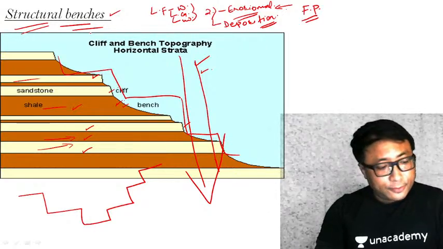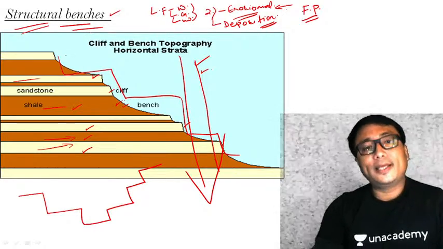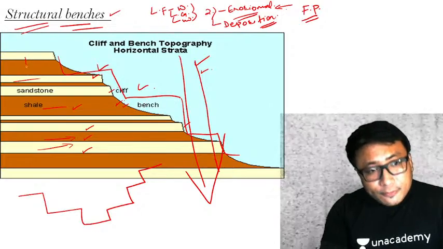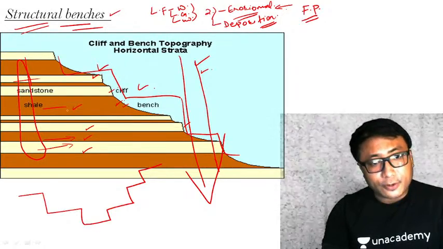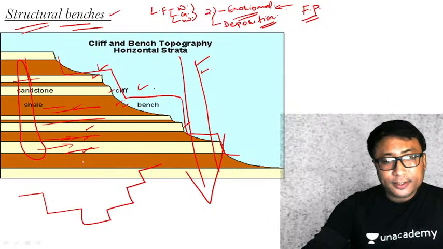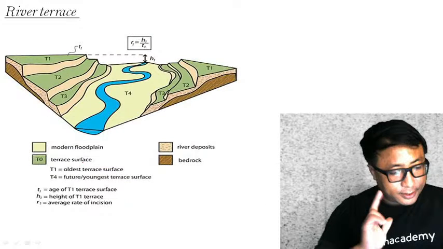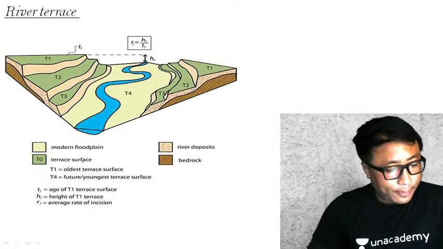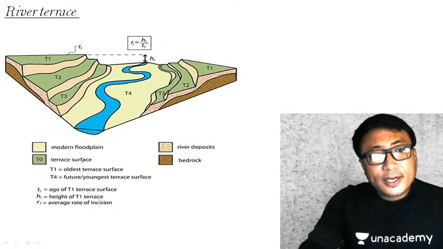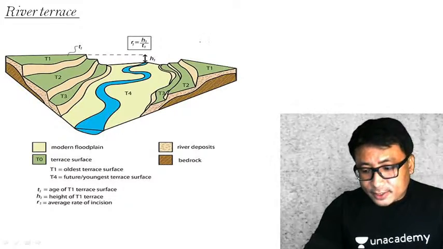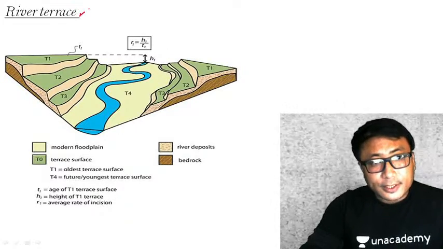Now, it is very important to know why such a structural bench occurs. Here it is because of the orientation of this rock, horizontally soft and hard. You see here, the importance of this you will come to know from this. The next type of erosional landform because of running water is river terraces. Clear? Now you see here, this one.